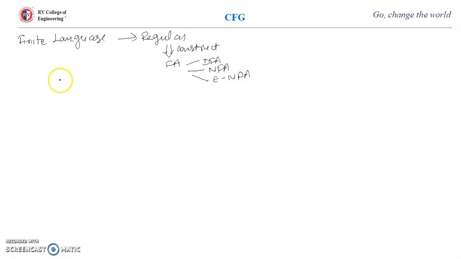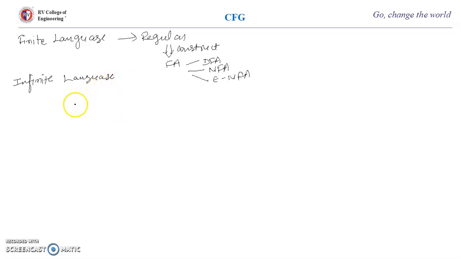Now we say that if the language is infinite, then there should be a loop inside the finite automata, right? Means there should be some kind of pattern. If there is no pattern in the finite automata, then finite automata is not possible.